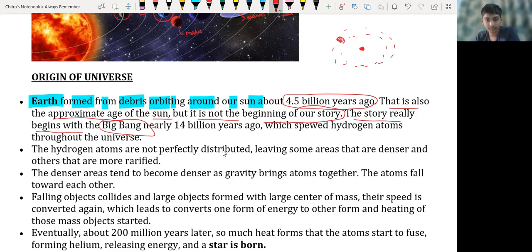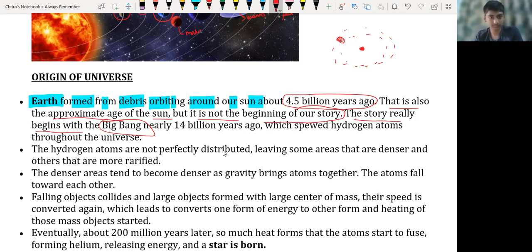Their mass has increased. Due to the increase in mass, their gravity also increases, and due to the increase in gravity, they attract all other gas particles and dust particles together, and they form major objects like stars, planets, and all. That means after the Big Bang, everything was spread all over space, and that was called star dust.